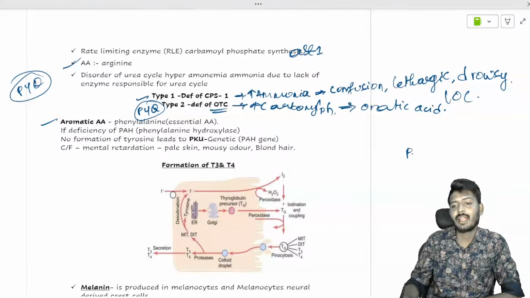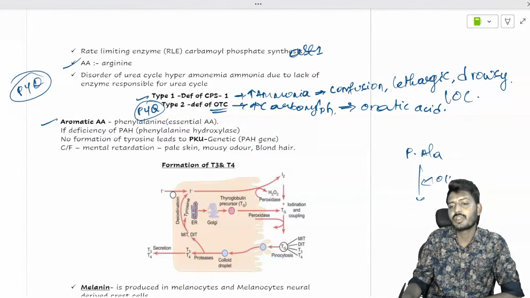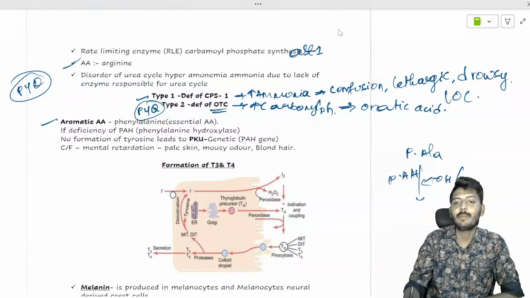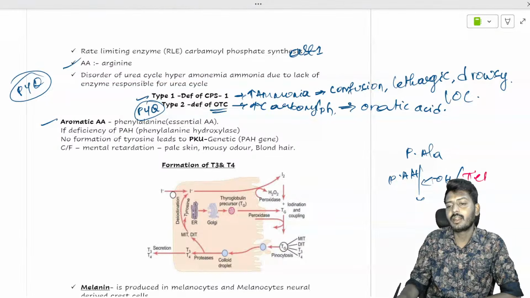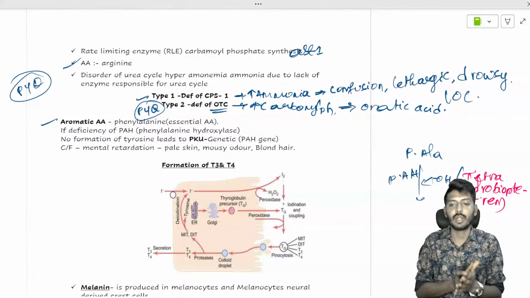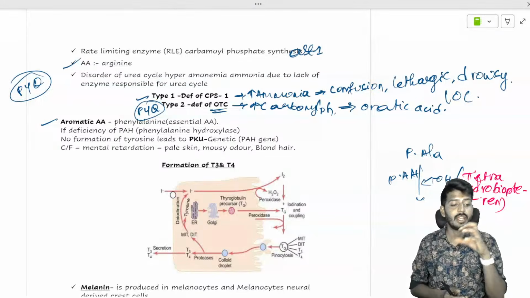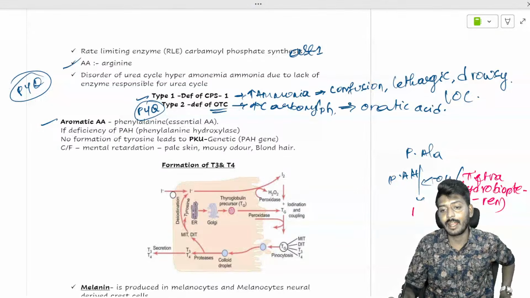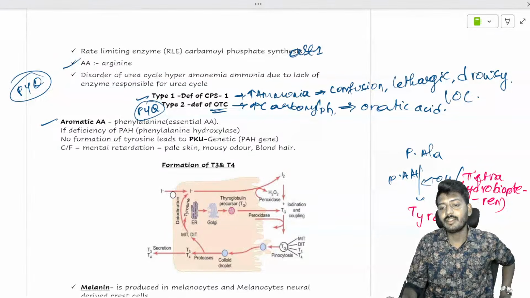We have phenylalanine. Phenylalanine, my dear students, undergoes hydroxylation with the help of an enzyme, phenylalanine hydroxylase. Here, with the help of a substance called tetrahydrobiopterin, which donates the OH group, and the enzyme helping with hydroxylation is phenylalanine hydroxylase, which will create an amino acid called tyrosine.